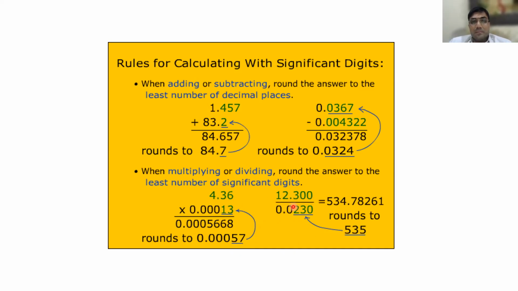12.300 divided by 0.0230. Is it okay? Yes, sir. Now you are getting 53. Now in the 12.300, how many significant digits are there? 5, sir. 5 significant, very good. Because after the decimal, 5 are there. Very good.